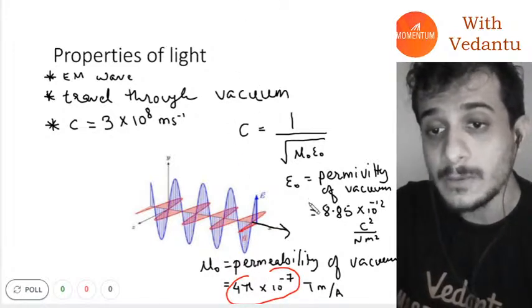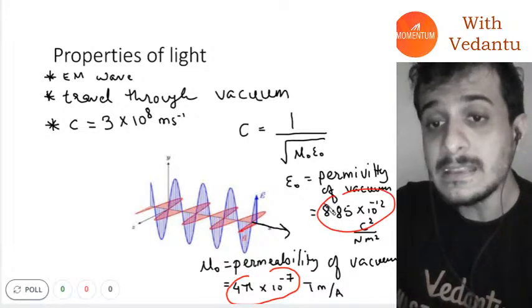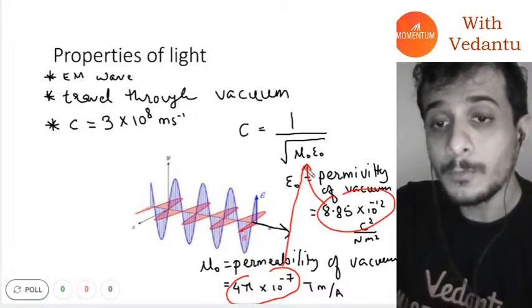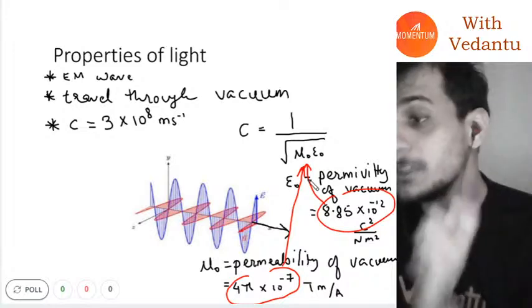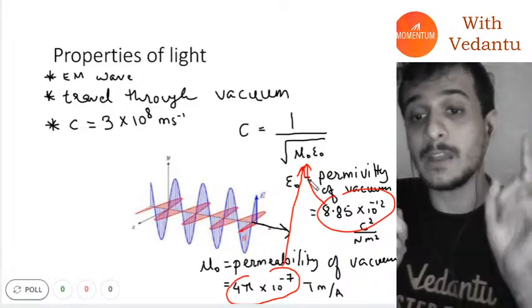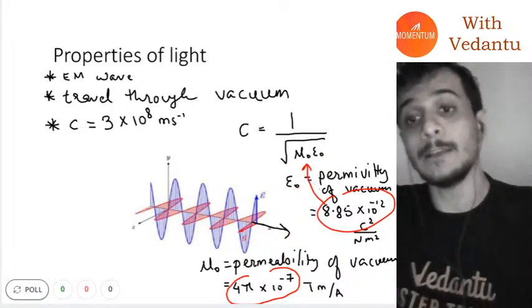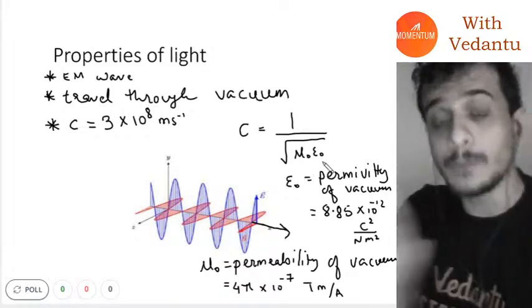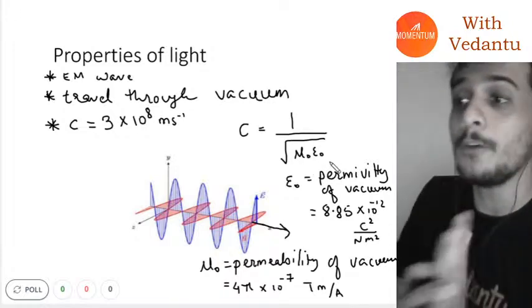If you substitute both these values, 4 pi into 10 power minus 7 and also 8.85 into 10 power minus 12, in this formula, you will get the value 3 into 10 power 8. You can substitute and check. So this is the formula for speed of light.